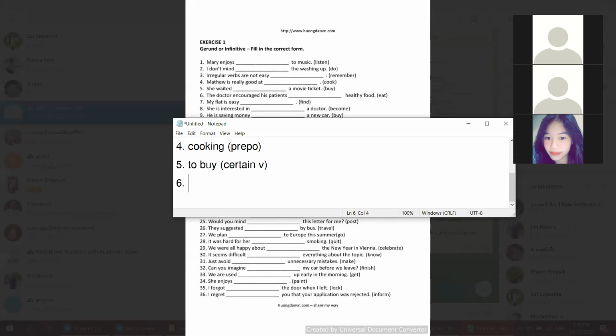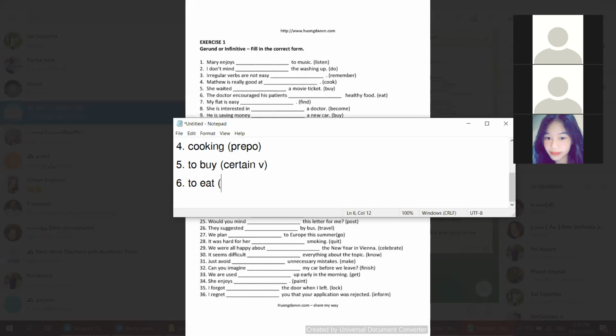The doctor encouraged his patient to eat healthy food. Yeah, to eat, right? Why to eat?